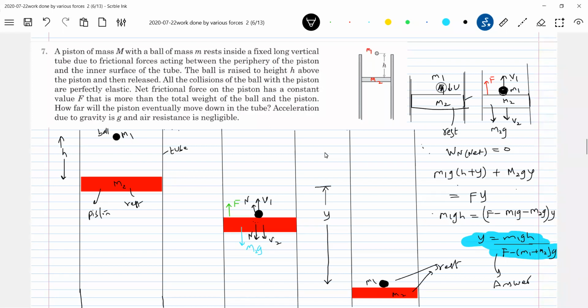So that itself we call either resistance force or frictional force. If it is more than the total weight of the ball, if F were less than the total weight of the ball, again at this position also finally there would have been motion. If it is more than that, so finally here what I mean is, the frictional force will adjust itself so that it balances the weight of the ball and the piston. Different types of forces will come.